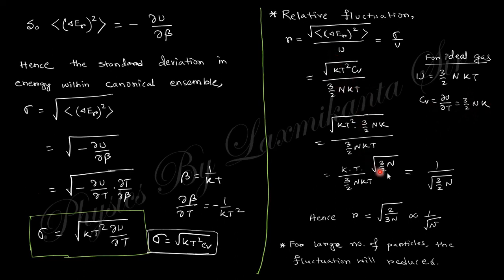Okay, put this value, rearranging, you will obtain this one. So you can see that the relative fluctuation is proportional to 1 by root n. That means in the case of a large number of particles, when n is taken as a large number, the fluctuation will be reduced. So if you consider a few particles and calculate the fluctuation, it will be more than if you consider a large number of particles to calculate this relative fluctuation. I think that is clear.